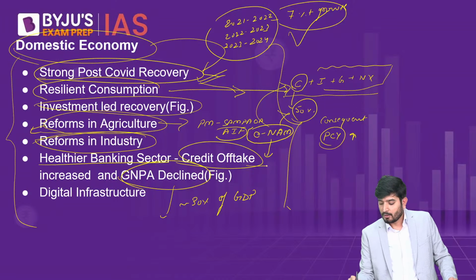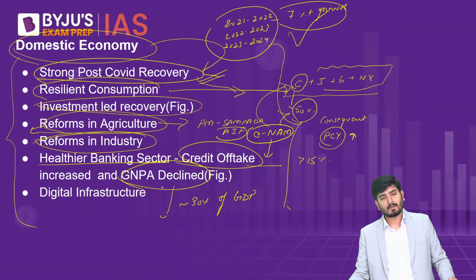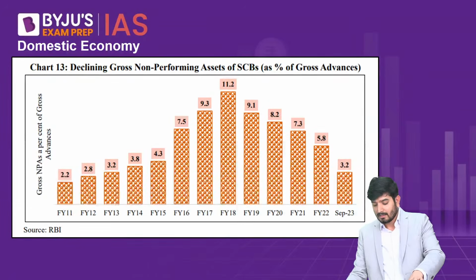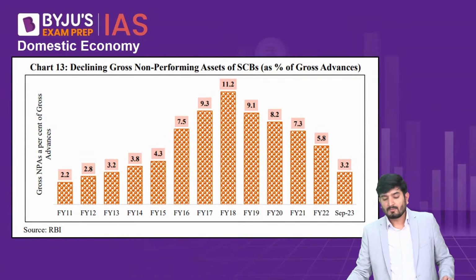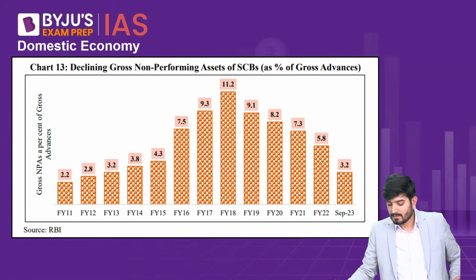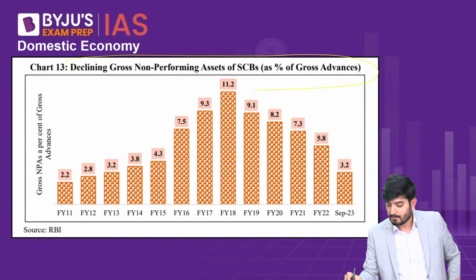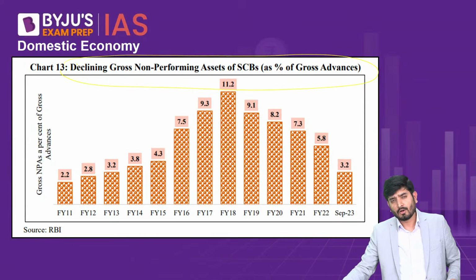Credit offtake is more than 15%, and GNPA, gross non-performing asset, has declined to a very low level. And you can see how this performance has been in this chart. This chart number 13 from this document itself tells you about the declining gross NPA, declining gross non-performing asset from scheduled commercial banks.